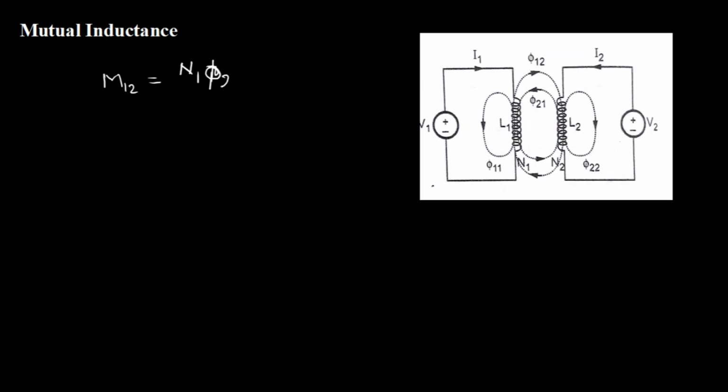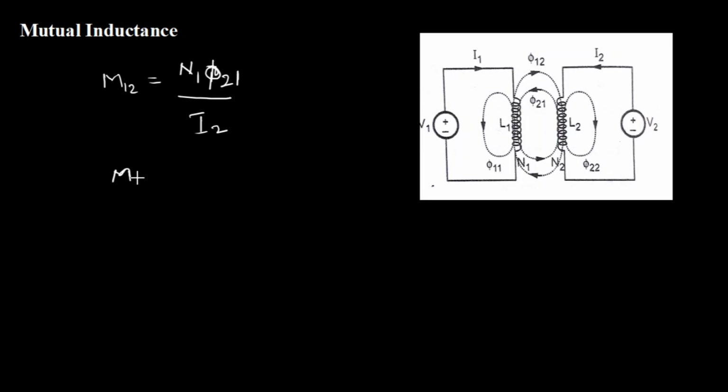So the flux linking is phi 21. The flux produced by the second circuit, phi 21, linking with the number of turns of the first circuit, N1 phi 21, divided by who is responsible for phi 21, that current, I2. If I take this ratio, I get mutual inductance.